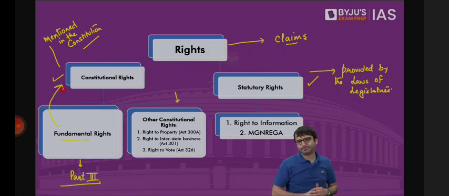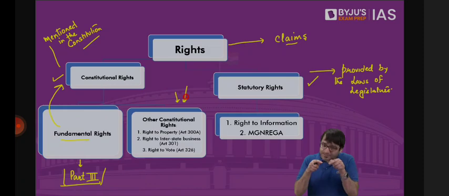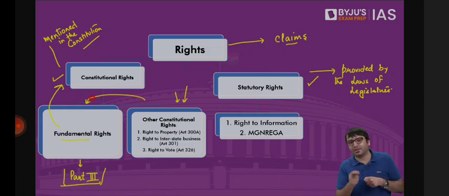But there are other rights as well, which are mentioned in the Constitution, but not in Part 3. That means they're not fundamental rights. Fundamental rights are those rights which are mentioned under Part 3 of the Constitution, the 6 sets of fundamental rights. But there are rights which are mentioned in the Constitution, but not under Part 3, in other parts of the Constitution. Those are what we call other constitutional rights. That means these are also constitutional rights, but other than those in Part 3, other than fundamental rights.